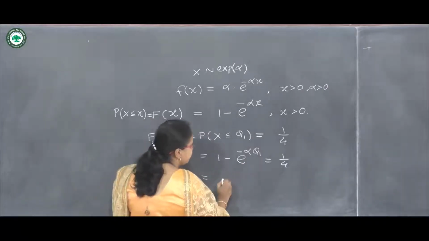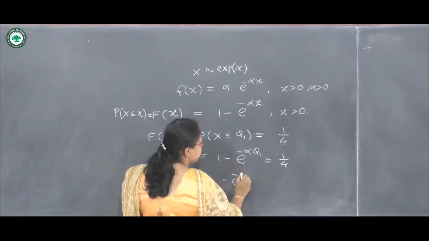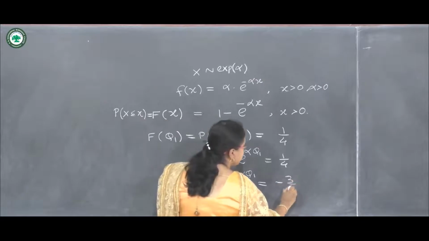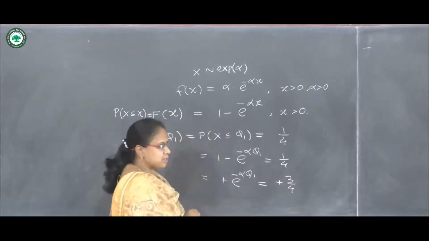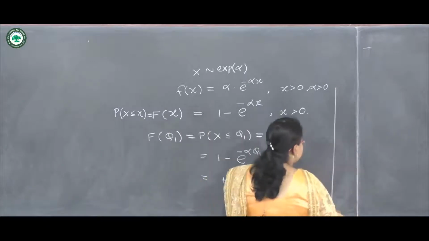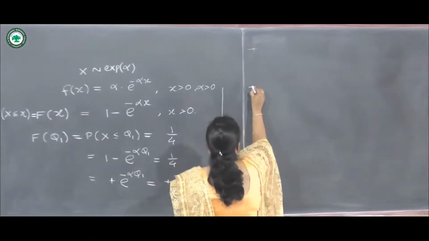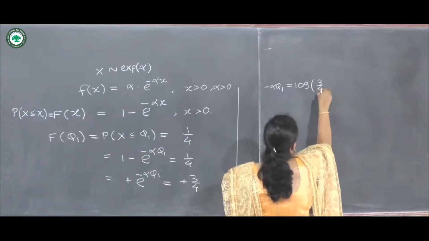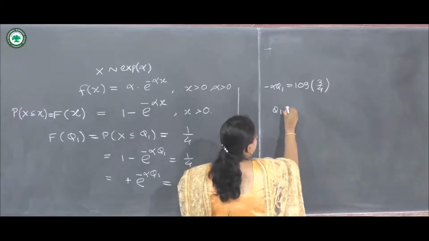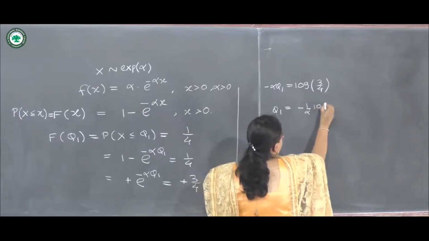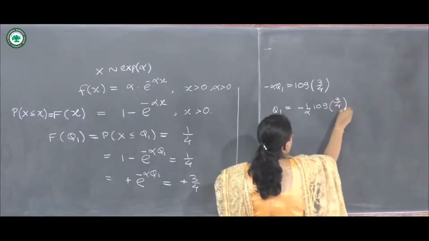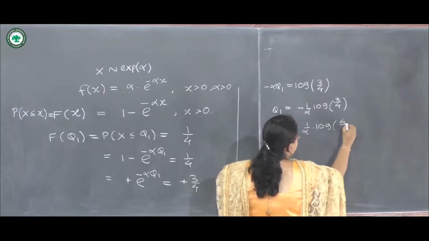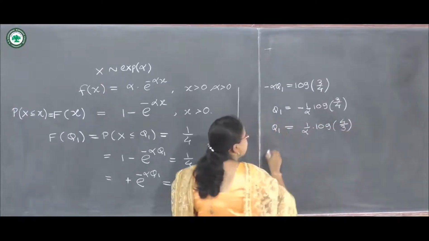So minus e raised to minus alpha q1 equals minus 3 upon 4, and the negative sign cancels. Let's take log on both sides with base e. So minus alpha q1 equals log of 3 upon 4, and finally q1 is minus 1 upon alpha into log of 3 upon 4. We can write this as 1 upon alpha into log of 4 upon 3.